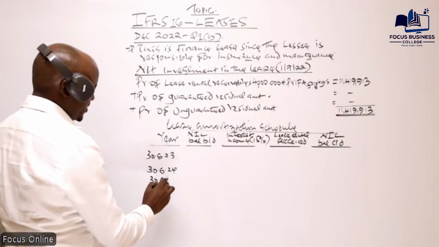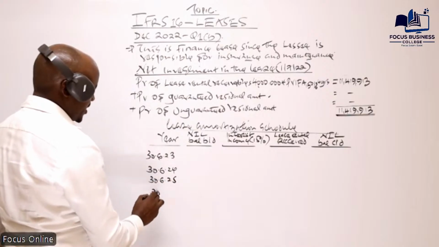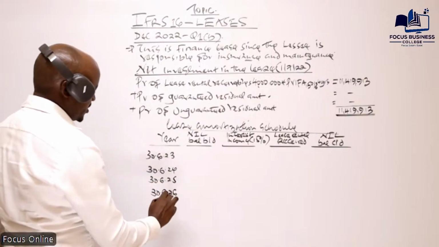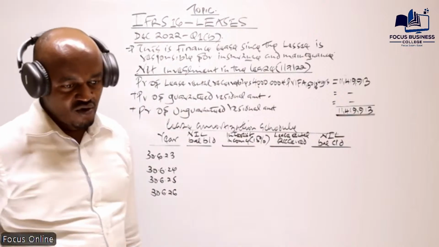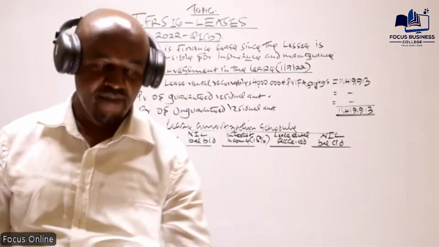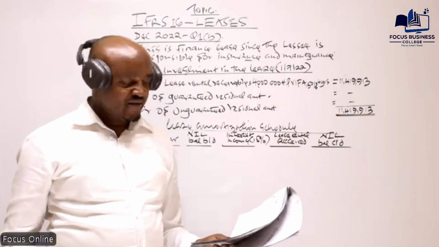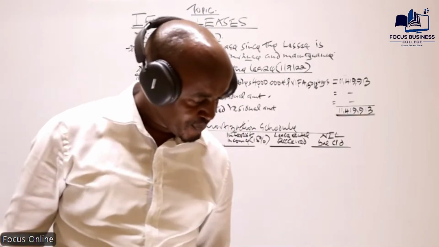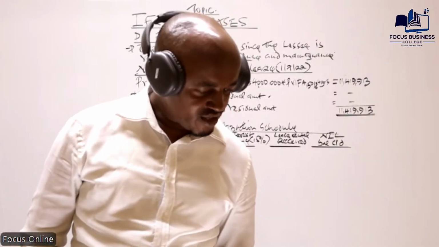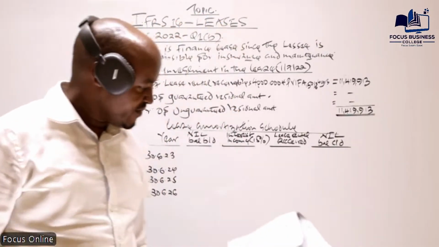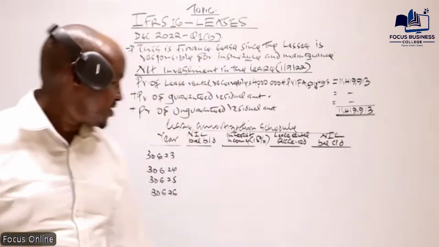That year of June 2025. That year of June 2026. That's why if you go to the requirement, basically we are required to show how this lease will be accounted for in the financial statements of OLC Limited, basically for those 4 years, 2023, 2024, 2025, 2026.